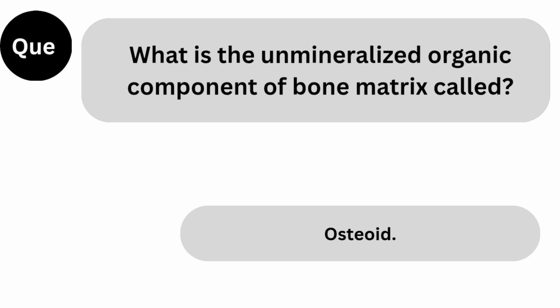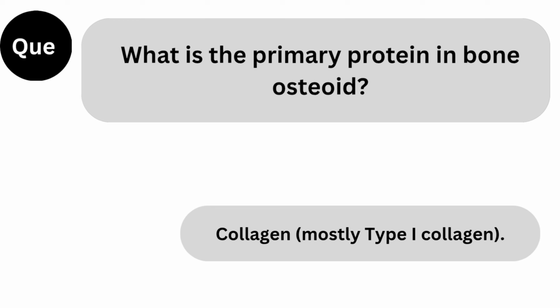Next question. What is the unmineralized organic component of bone matrix called? Answer: osteoid. Next question. What is the primary protein in bone osteoid? Answer: collagen, mostly type I collagen.